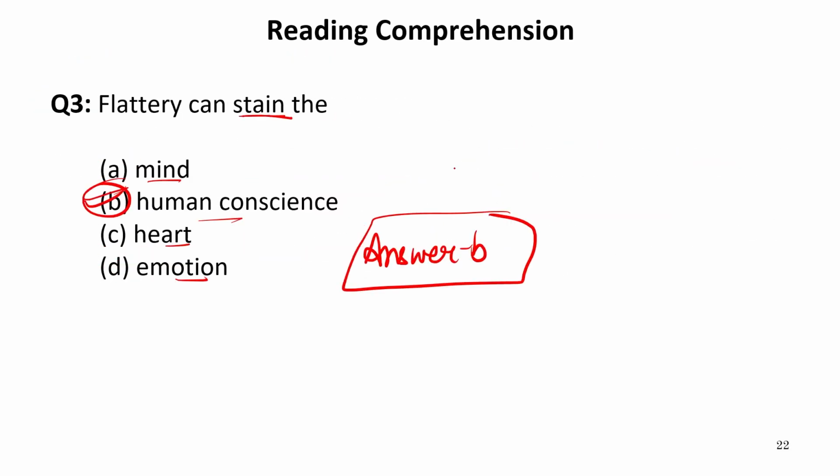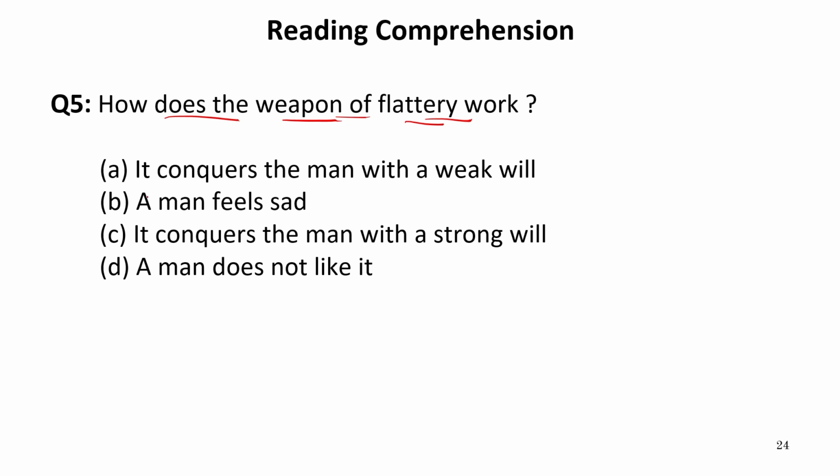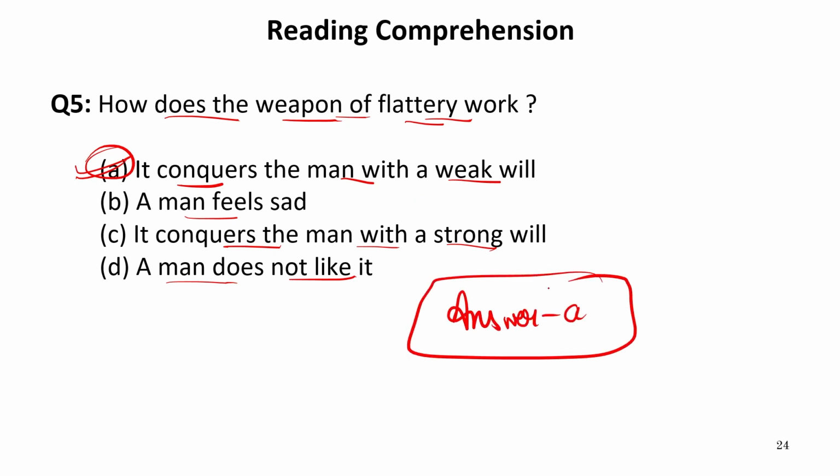Now let us get back to the options. In options it is written, it conquers the man with a weak will. A man feels sad. It conquers the man with a strong will. A man does not like it. Obviously it is given in option number A. That is, answer is A. So A is the correct answer. That is, it conquers the man with a weak will.